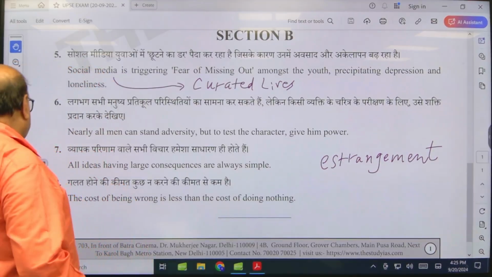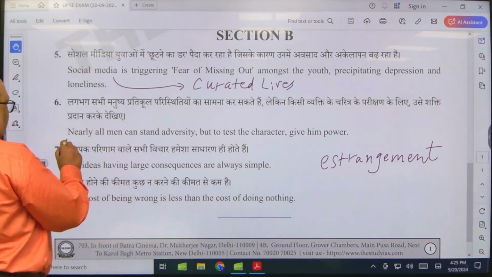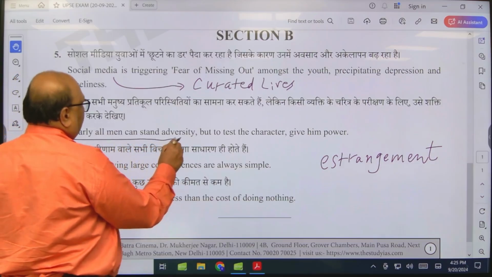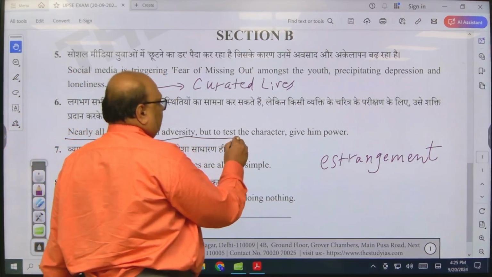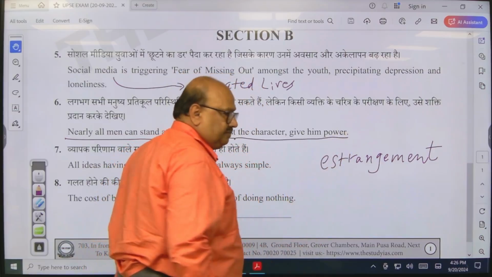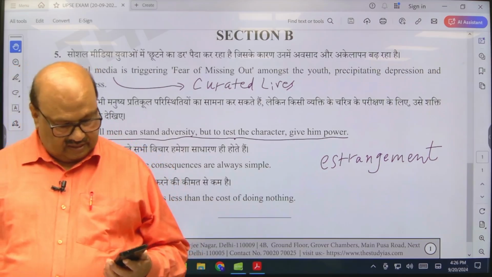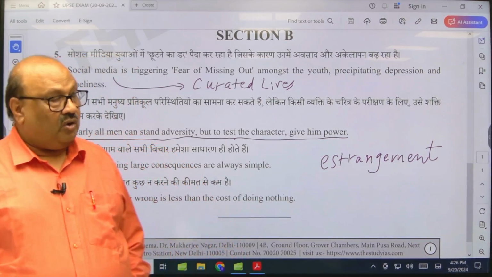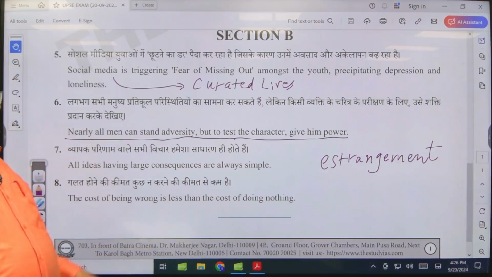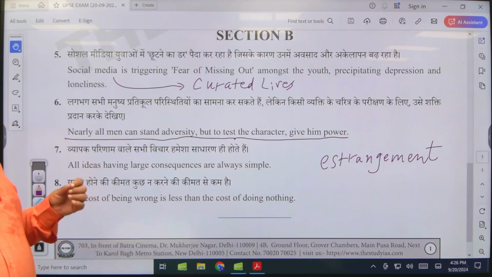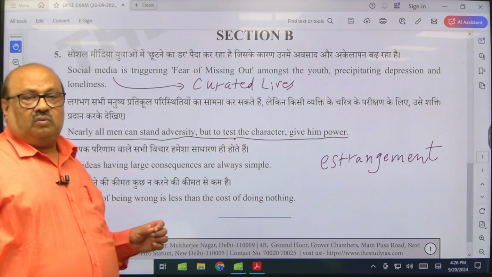Next is this: nearly all men can understand adversity, but to test a man's character, give him power. Good. So how do you overcome adversity?